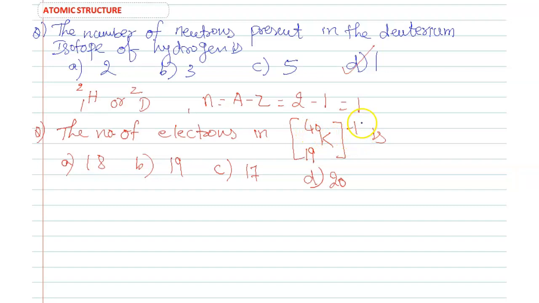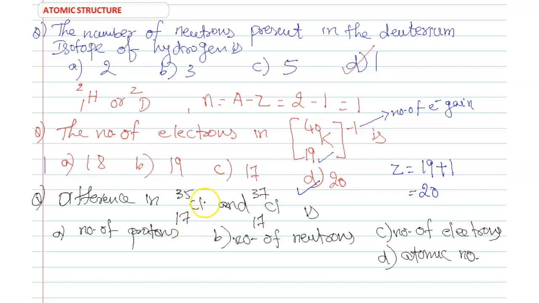Minus 1 indicates one electron gained. Z equals 19 is the atomic number, and the charge minus 1 means one electron is gained, so 19 plus 1, 20. So the number of electrons in K 19 40 minus 1 is 20.